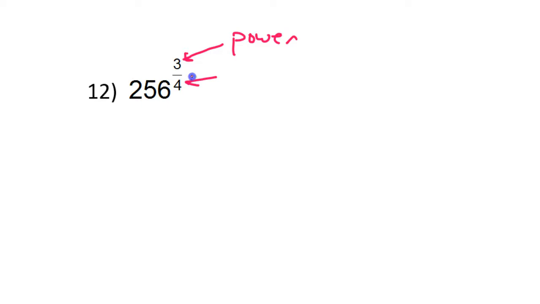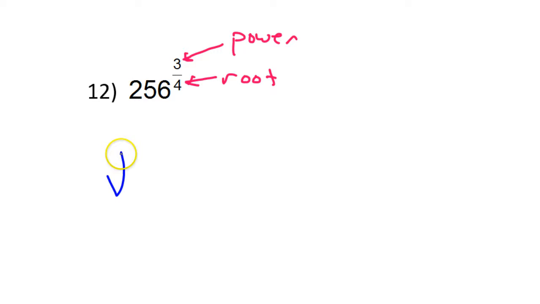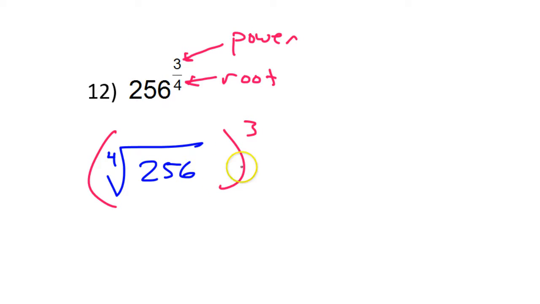All right, now number 12. Like I said, this is the power, and this is the root. Power over root. So that means this will be the 4th root of 256, and then that will be raised to the 3rd power.